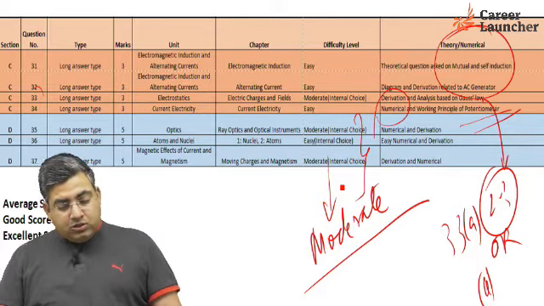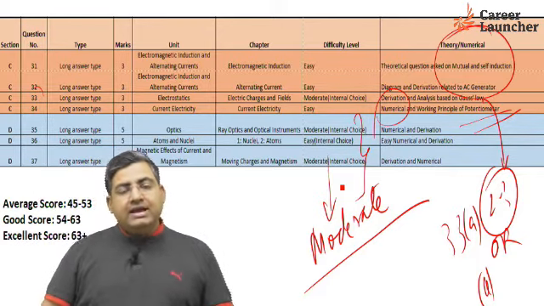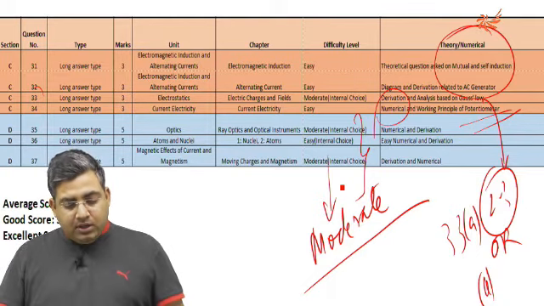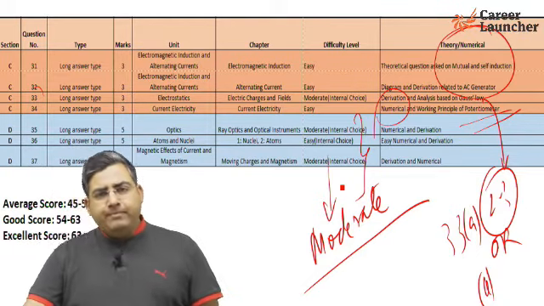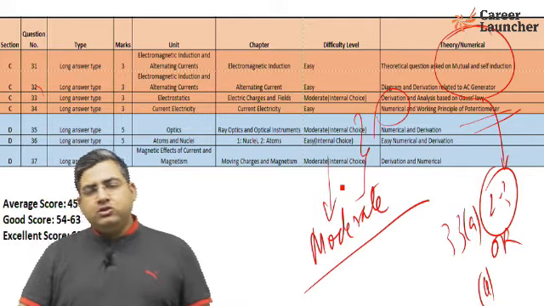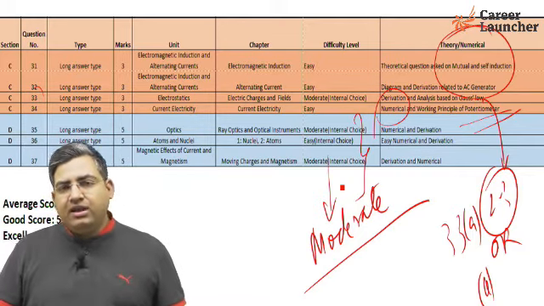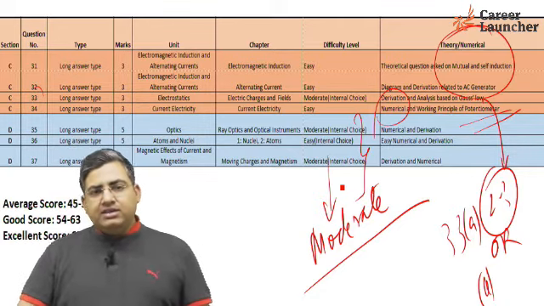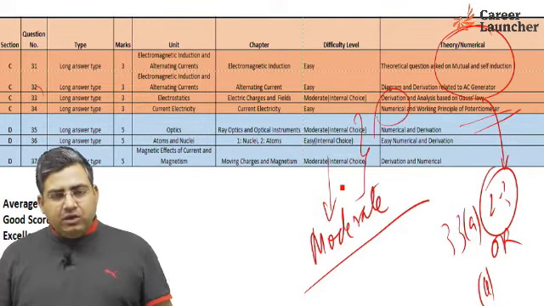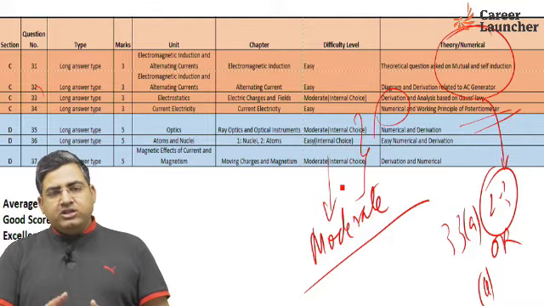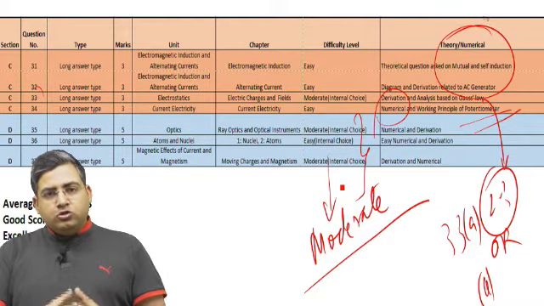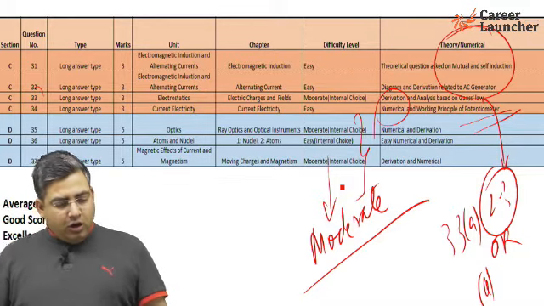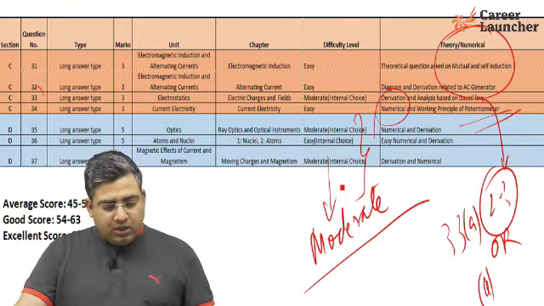Okay. So this is all about the analysis of the CBSE class 12th physics paper. Now as we know that there will be students who will be scoring 40, 45, 50, some of the students will be scoring 60 above. So what we have done is we will be giving you some range of scores, so that you should be aware of what should be the average score, or good score or excellent score.